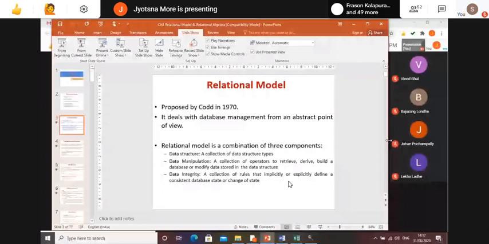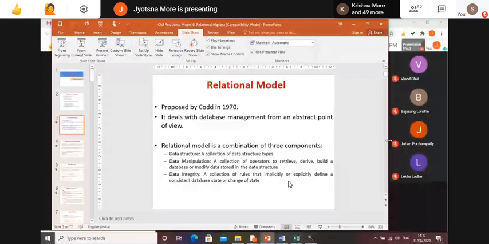Okay, now the second part is data manipulation. This data manipulation is nothing but the collection of operators that may be used to retrieve, derive, or build a database, or modify data stored in the data structure.